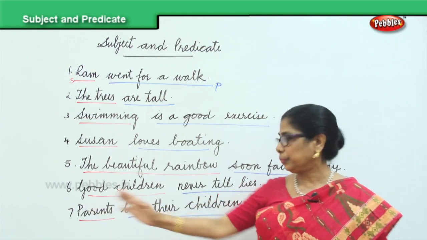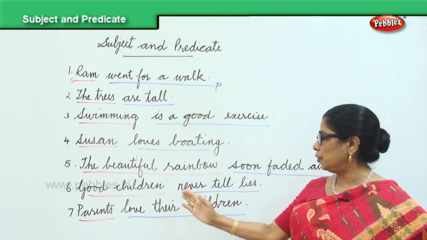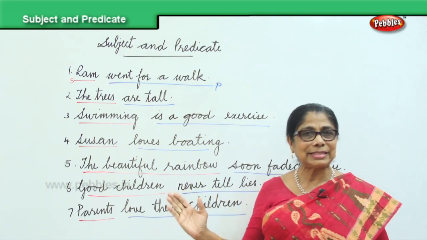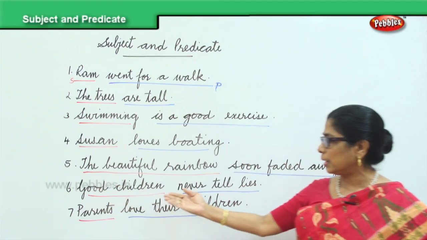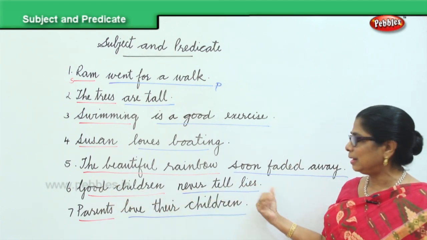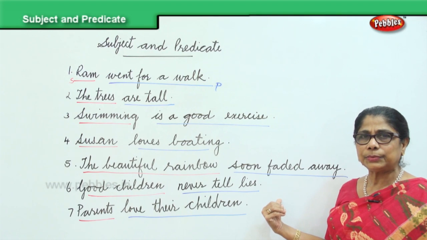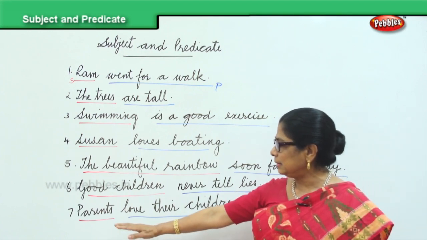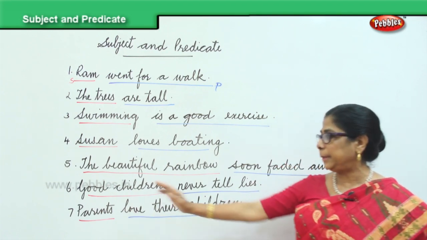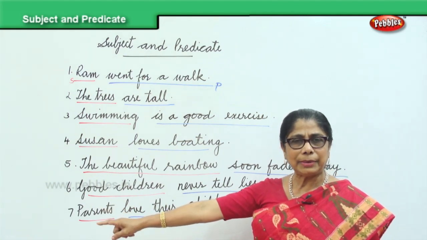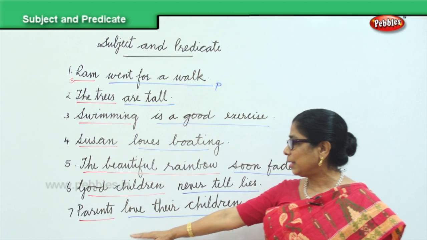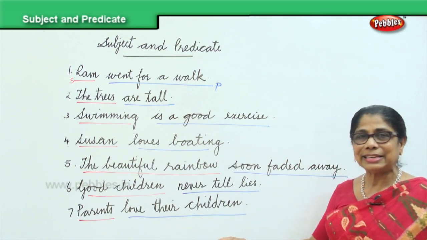Good children never tell lies. The subject here is the good children, G capital. Never tell lies is the predicate. Ends with the full stop. Parents love their children. Parents, that's the subject we're talking about. Begins with the capital letter. I have underlined in red. Love their children, that's the predicate.